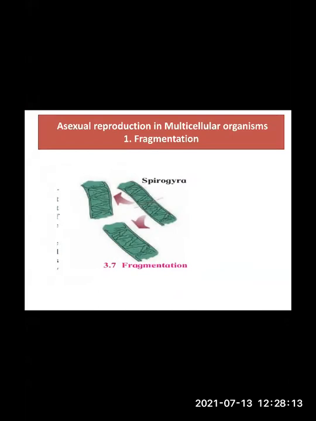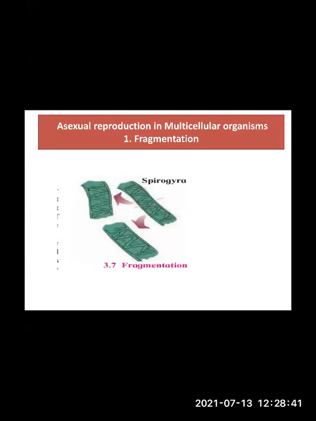What is the other example which I explained just now, along with Spirogyra? Very good, Scypha. Which type of reproduction is this? Fragmentation. Very good. Is it asexual or sexual reproduction? Yes, asexual. Very good.